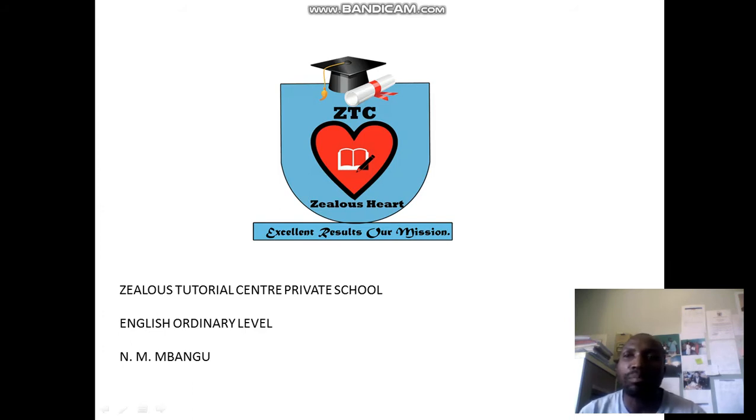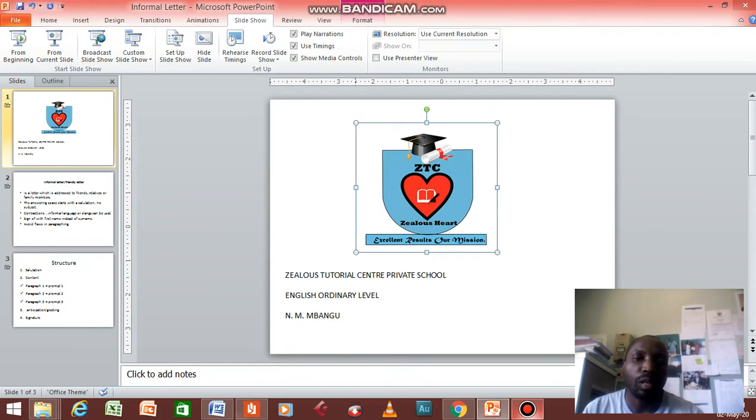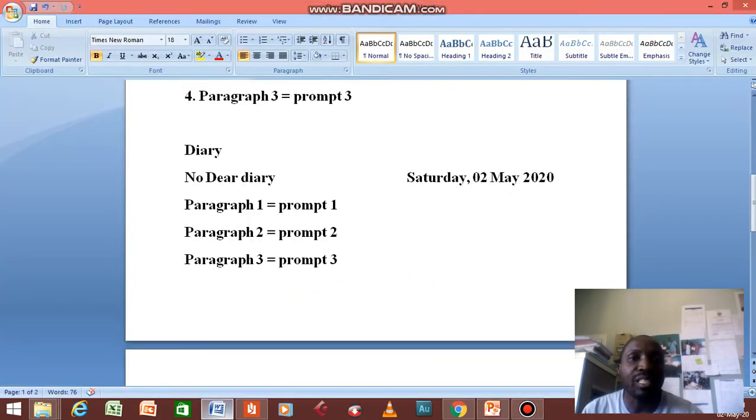Now, let's look at, in short, how to write a diary. First, we're going to look at the structure of a diary, and then from there we look at an example of the question paper. We are going to make use of a 2009 question paper, and the question which is based on diary writing. So the structure: there's no Dear Diary, there's nothing on top like writing diary, but you need to write the date.